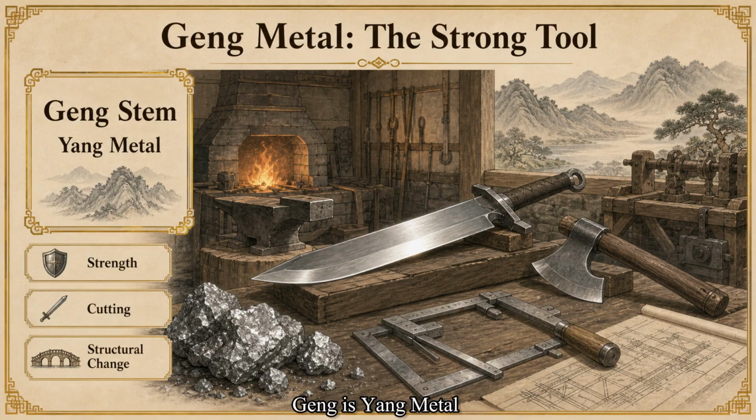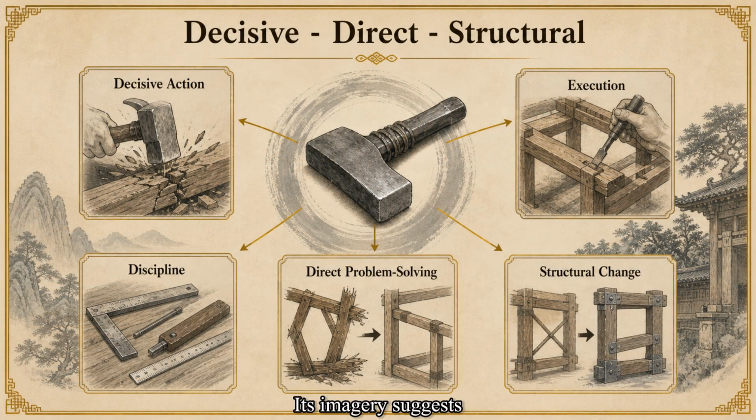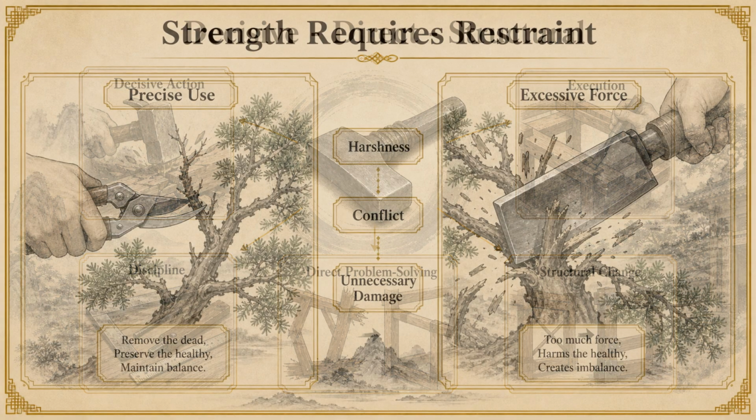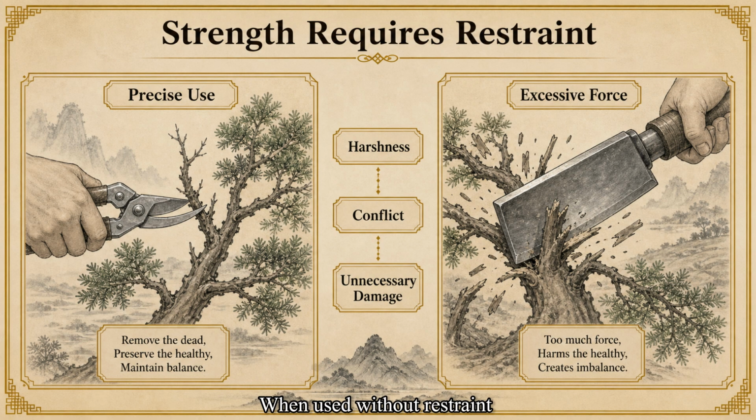Geng is yang metal. It is often compared to ore, blades, axes, and large functional metal tools. Its imagery suggests decisive action, execution, discipline, direct problem solving, and the ability to reshape an existing structure. When used without restraint, direct cutting power may become harshness, unnecessary conflict, or damage to what did not need to be removed.